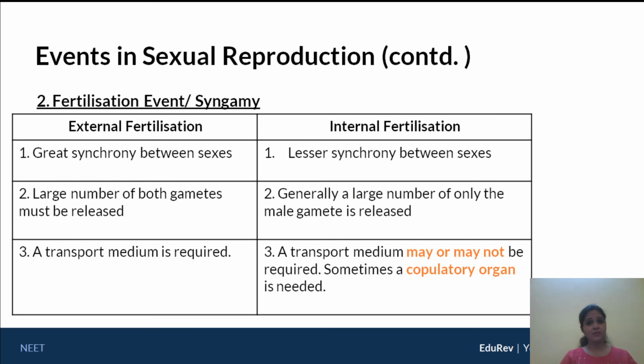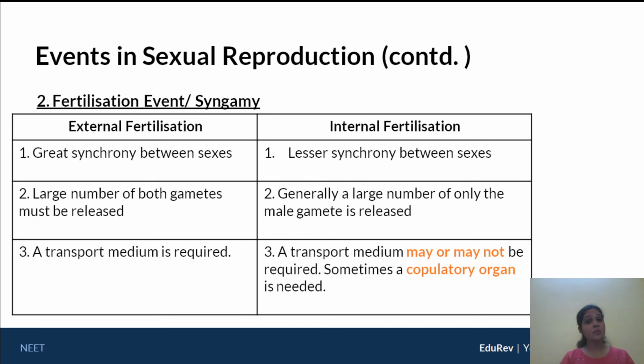The third point. Now obviously if you take for example the frog, it required an aquatic external medium to transport the gametes so that the gametes had a place to fuse. So in external fertilization, a transport medium is a prerequisite. But in internal fertilization, it may or may not be required. Now let's take a couple of examples for internal fertilization where a medium is required and where it's probably not required. Now for example, if you take bryophytes, okay, in case of bryophyta, internal fertilization takes place, but the sperm is released into water and from there it must find itself into the venter, which is part of the female body, and it must enter this venter and fuse with the egg lying there.